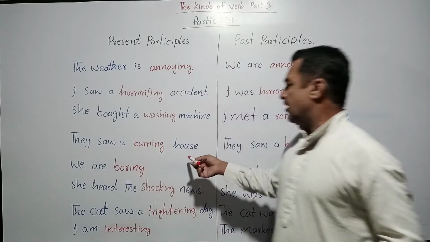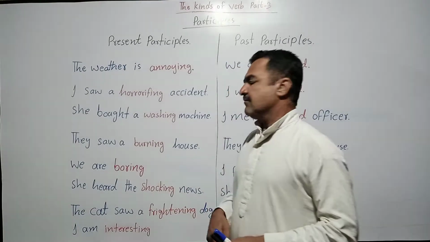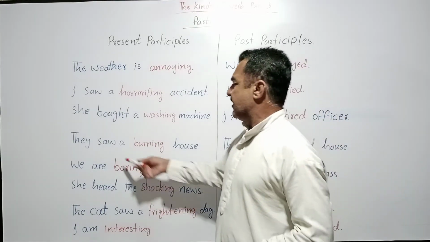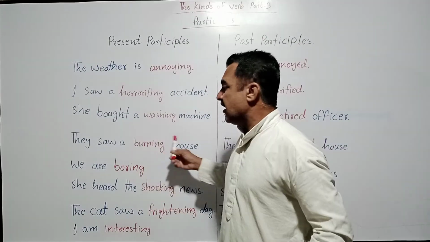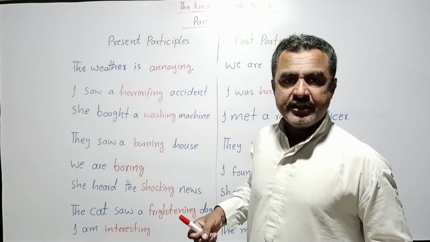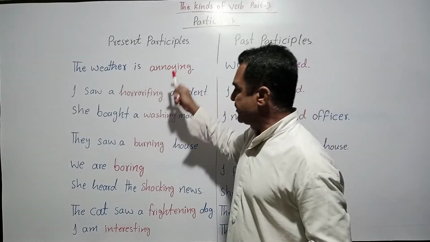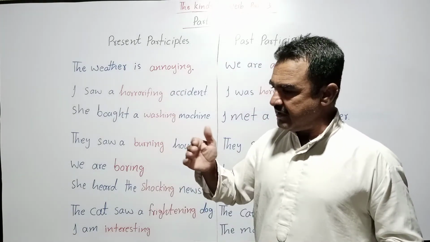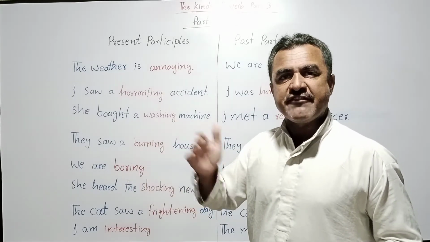They saw a house. If I simply say, they saw a house, but what kind of house did they see? Then we have to put an adjective: they saw a burning house. Here I want to tell you that sometimes these words are used for the continuation of an action.